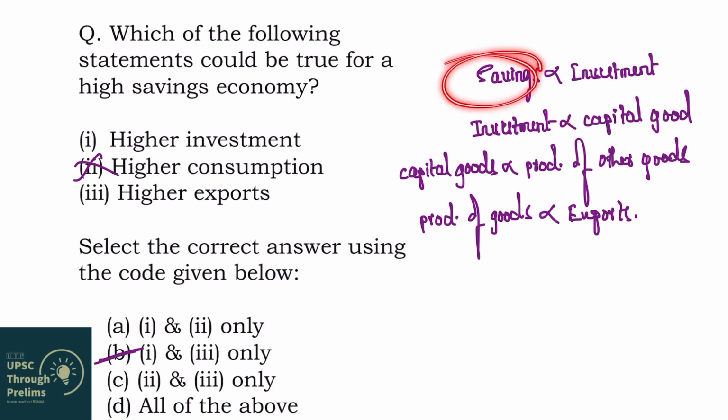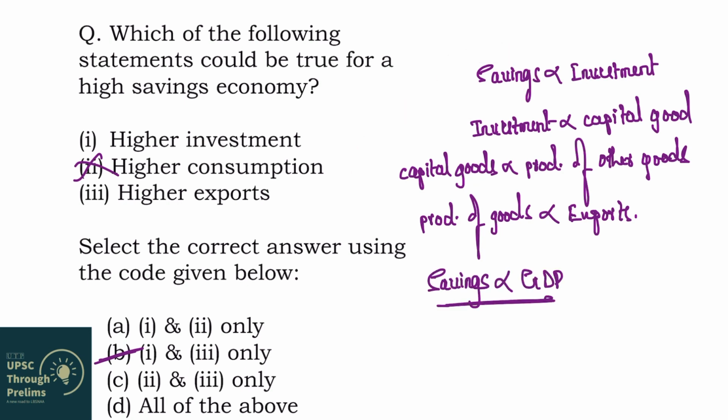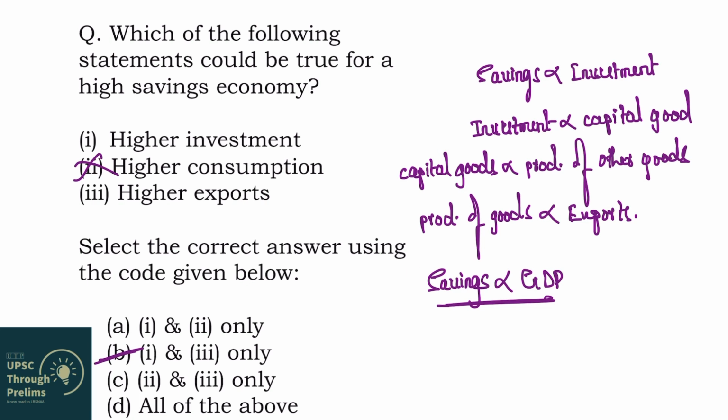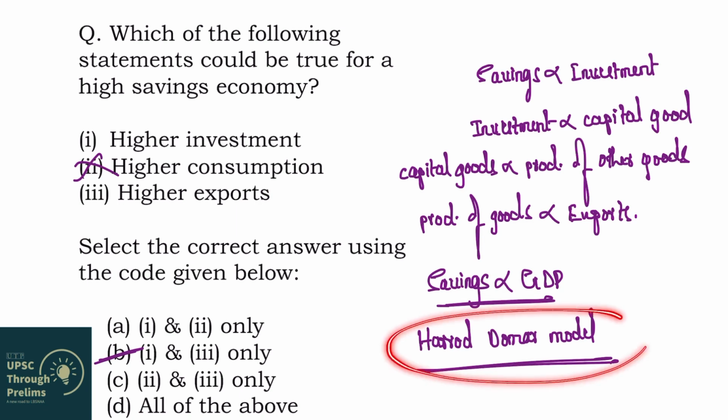So, savings and GDP have a direct relationship. In order to increase GDP, we have to increase savings in the economy, right? So, this economic model which focuses on increasing savings in order to increase GDP is called the Harrod-Domar model. We will see what the Harrod-Domar model is and some other components of it in detail in the next slide.